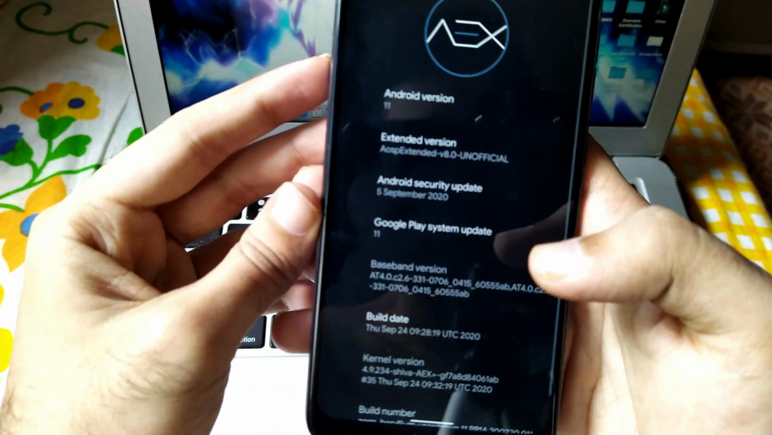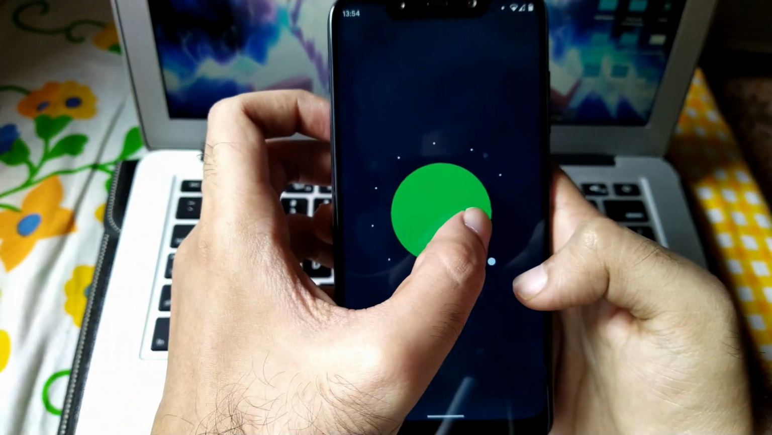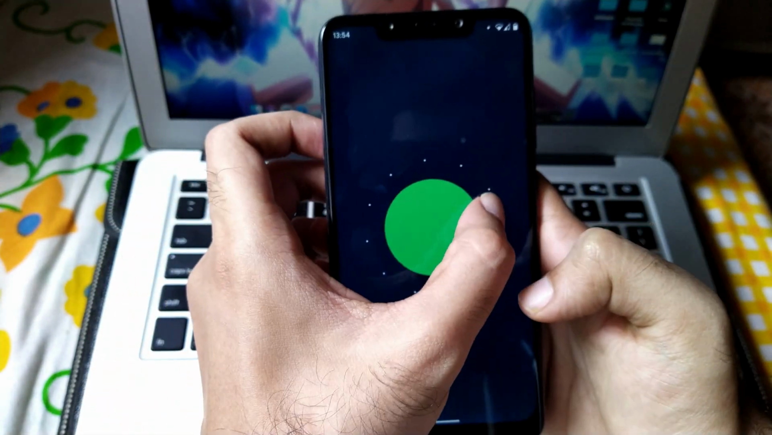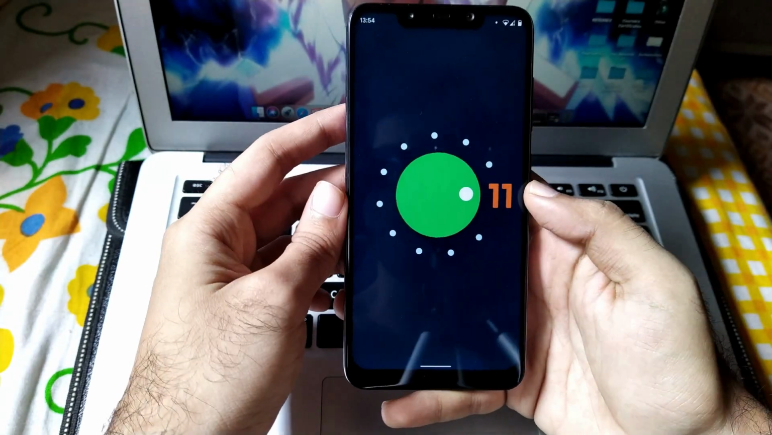So let's now first talk about the Android 11 specific features in this ROM. As you can see, we are under the settings, and under the settings you can see that we are running on the Android 11 version of AOSP Extended version 8.0. The build is pretty smooth and stable.